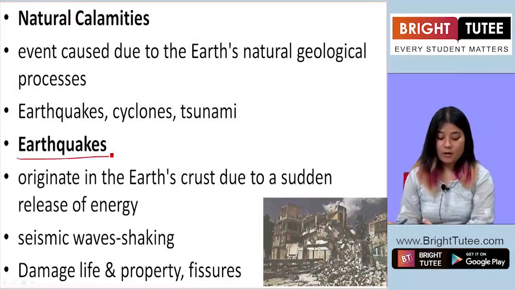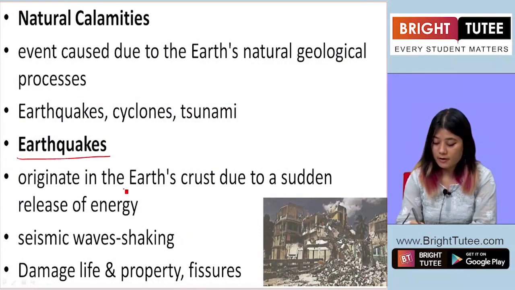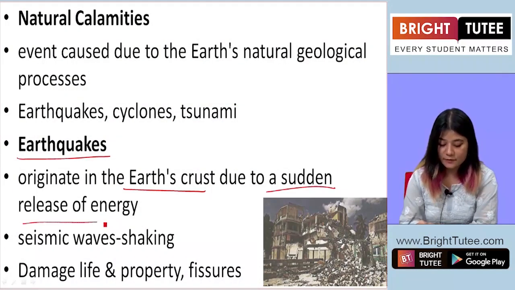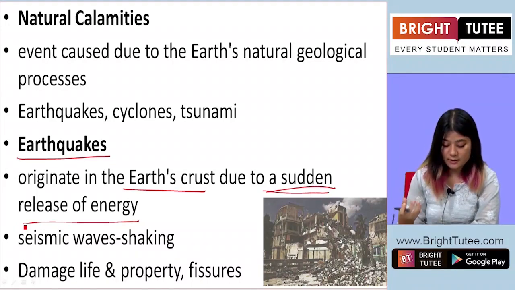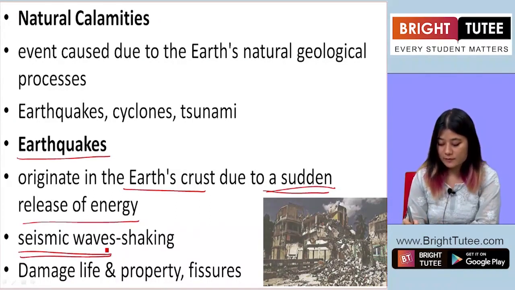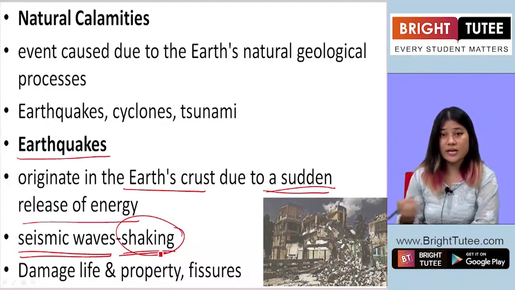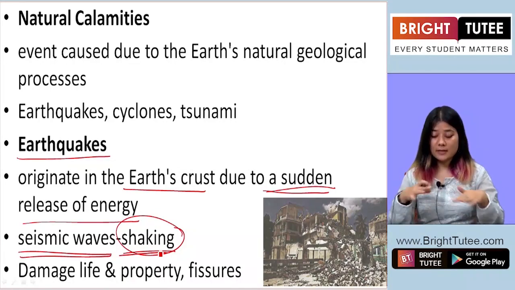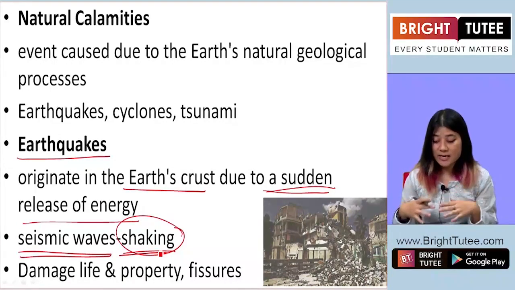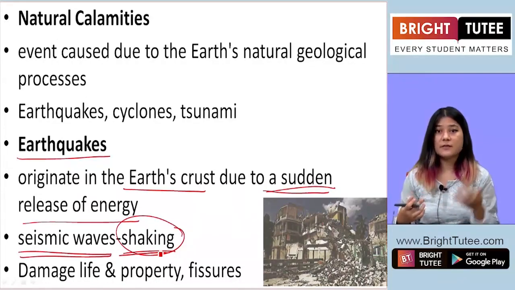Now, earthquakes originate on the Earth's crust, and they originate as a result of a sudden release of energy beneath the Earth's crust. That sudden release of energy leads to seismic waves. And it's because of the seismic waves that we feel like the earth is shaking. The land is shaking, right? So whenever there is an earthquake, the land shakes. That shaking is because of the sudden release of energy from beneath the earth's crust.